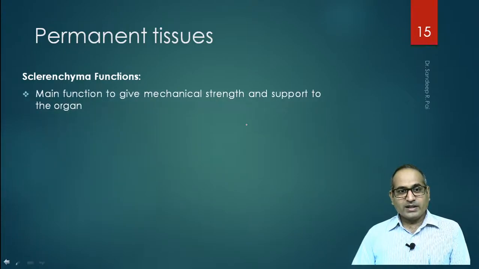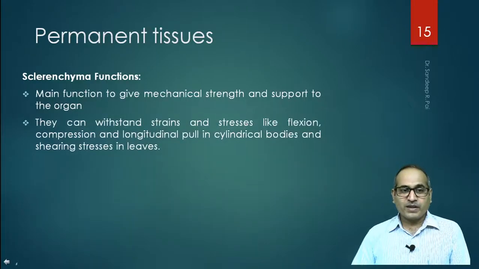Now let us see the function of sclerenchyma. The main function of sclerenchyma is to give mechanical strength. It provides mechanical strength to the plant body and it supports the organs: leaf, stem, fruits, all the external and internal organs. They can withstand strain and stress like flexion, compression and longitudinal pull in cylindrical bodies and shearing stresses in leaves.